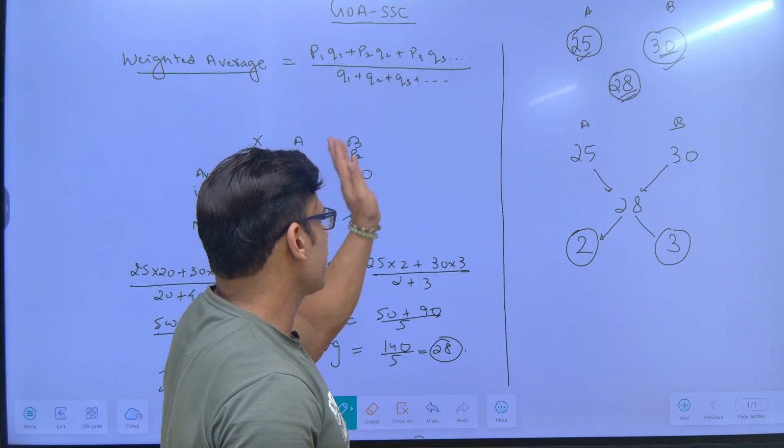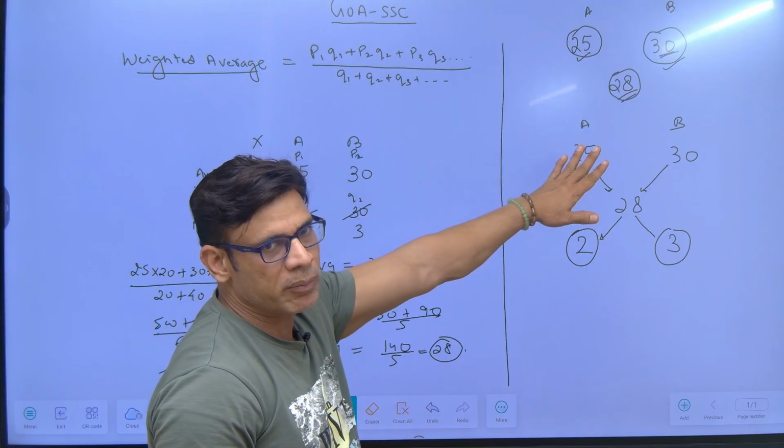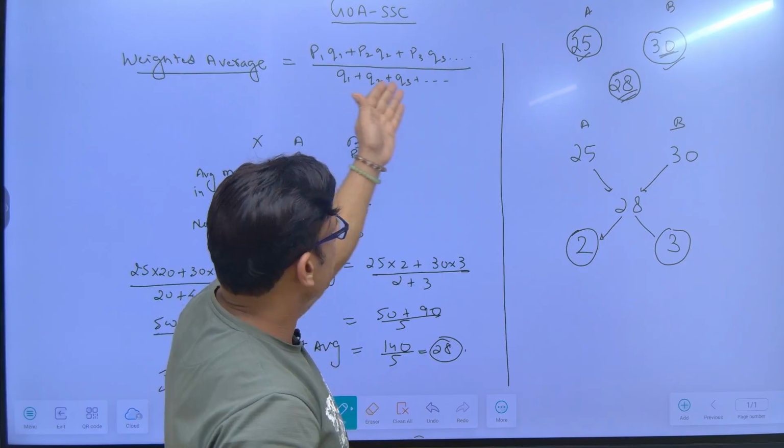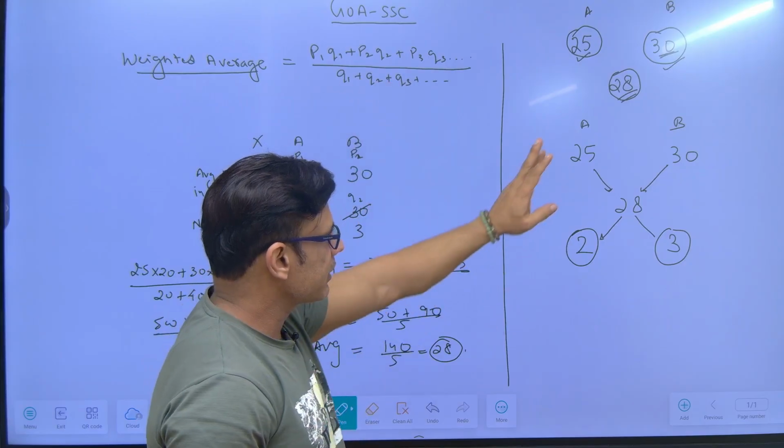What if we have one more section? In that case, the direct formula cannot be used. You still have to go by this method only. But mostly they'll ask you a question like this only.